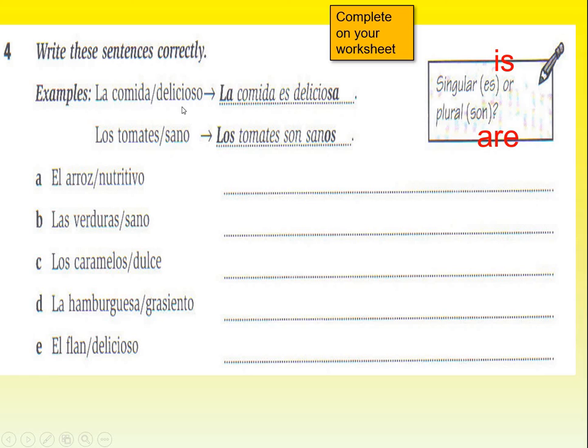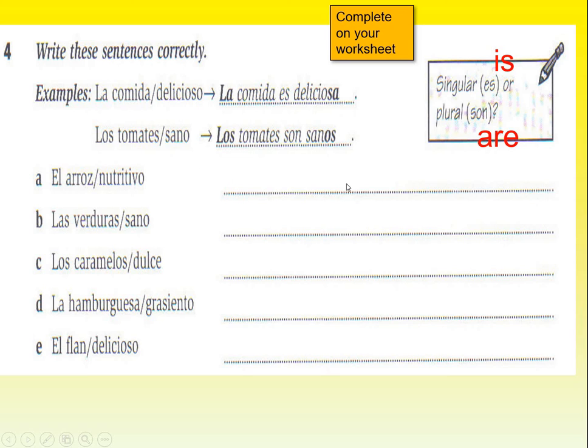So you've got food and delicious. So I would need to say food is delicious. La comida es. And I need to make this deliciosa because it's feminine. Tomatoes, it's in plural, so this time I need an a, which is son. And then I've got healthy, so I need to make that plural. Tomatoes, son, sanos. So you're going to complete these 5 sentences on your worksheet.